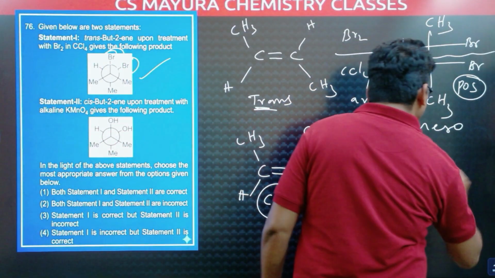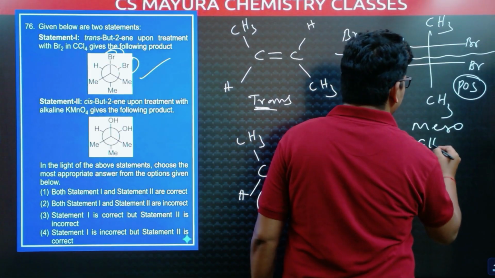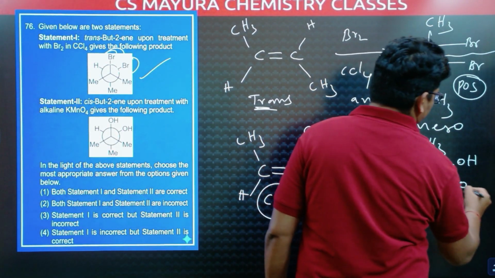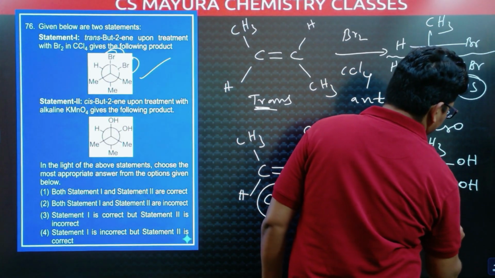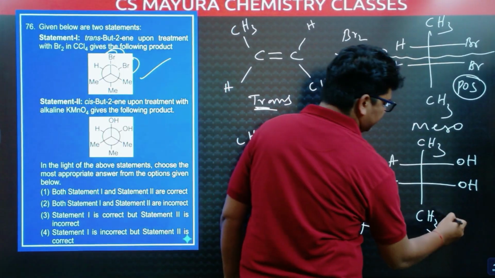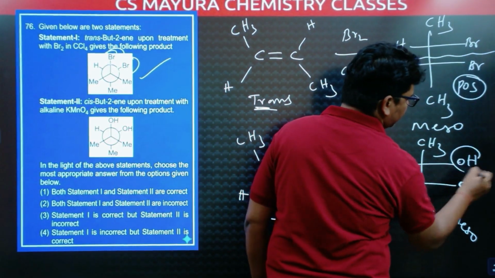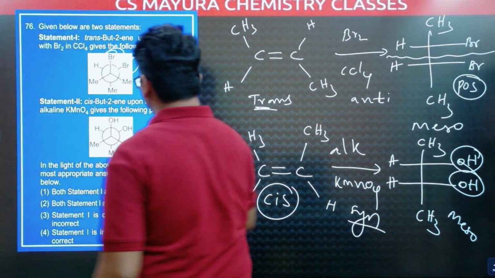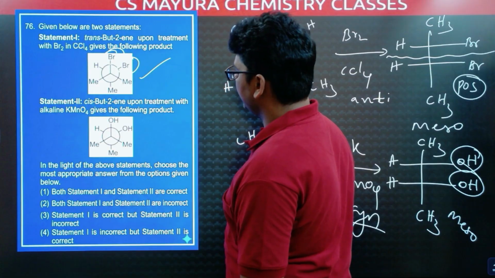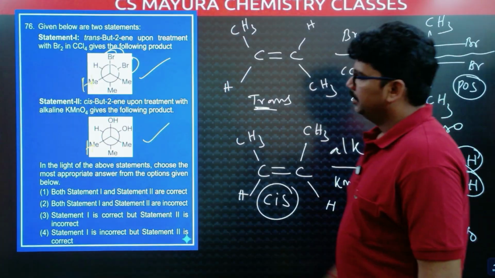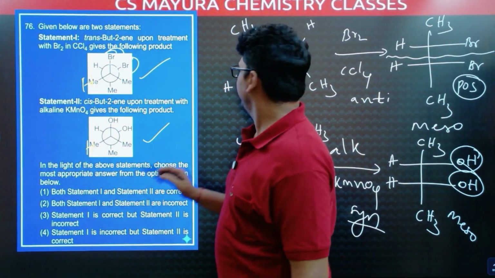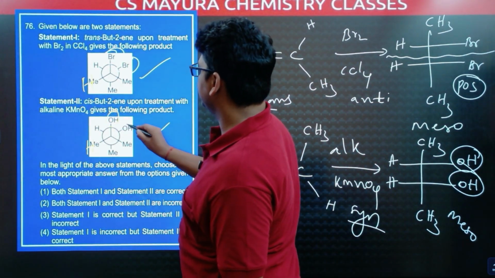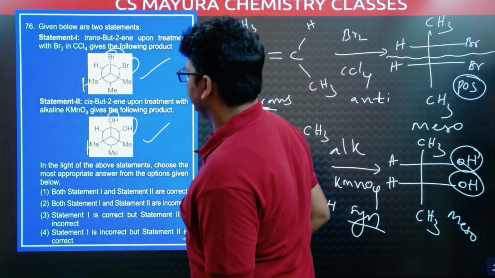And this meso compound is CH3, H, OH, H, OH, CH3. So this is a meso compound. For the meso compound, these two OH groups are on the same side, OH, OH, and these are H, H. Anyway, in meso, bromine adjacent, OH, OH adjacent. So the statement is correct.